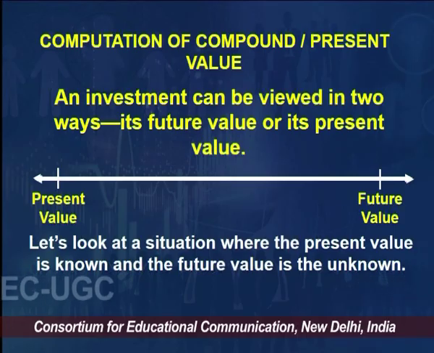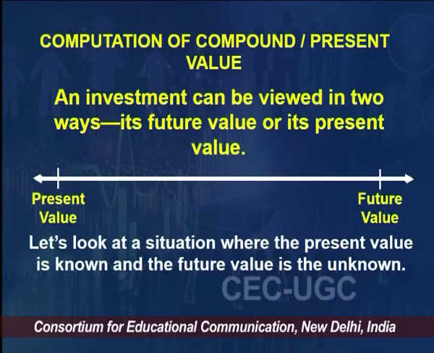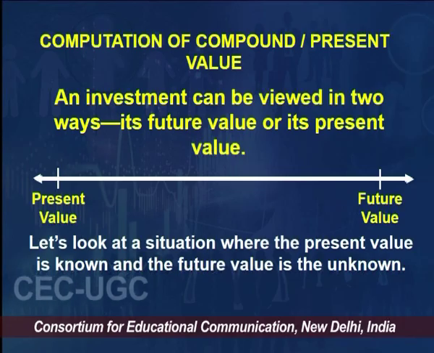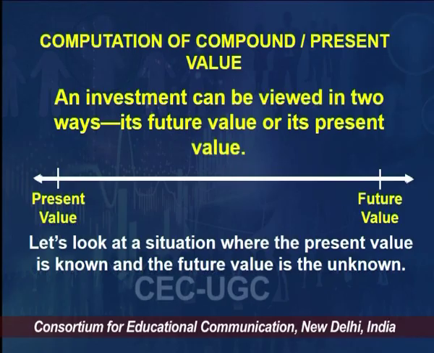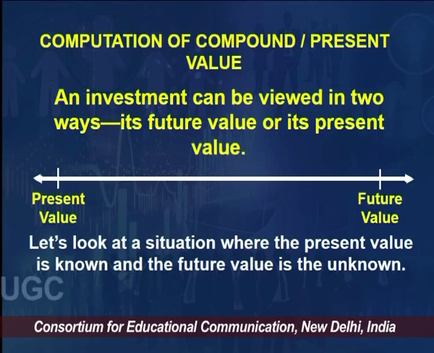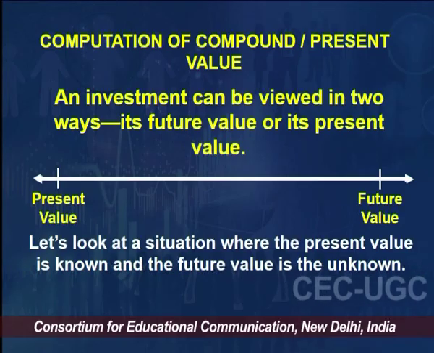A timeline is a straight line here on the slide. So, if I know the future value and I want to know the present value of that money which I will be getting or paying in future, that would be known as discounting. I want to know the present value. So, coming from future to present is discounting.